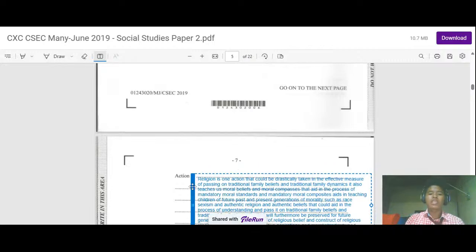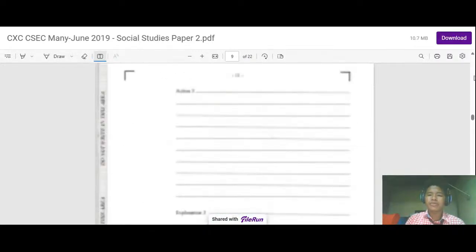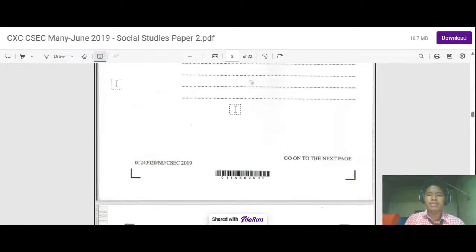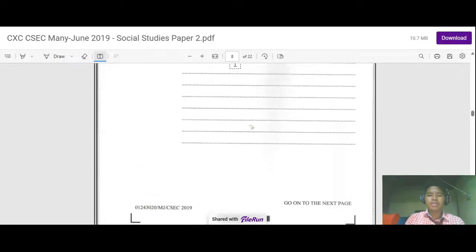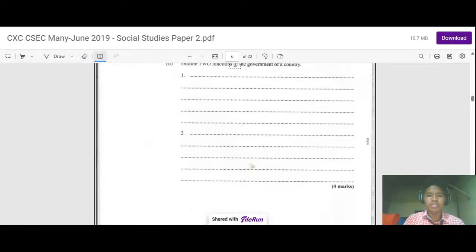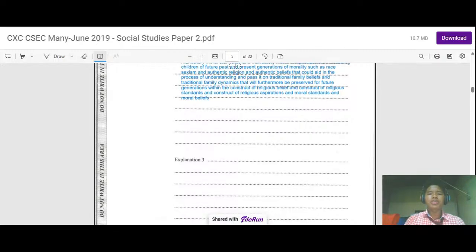So one action that could be taken is religion. Religion is very important and very effective in passing on traditional family beliefs and traditional family dynamics. So religion is a major key player when it comes to passing on traditional family beliefs. Religion is important. All religions do that very effectively.